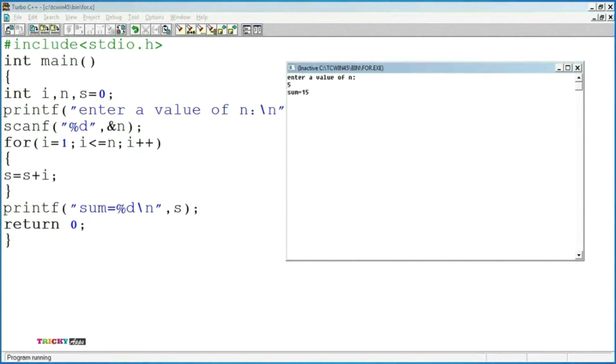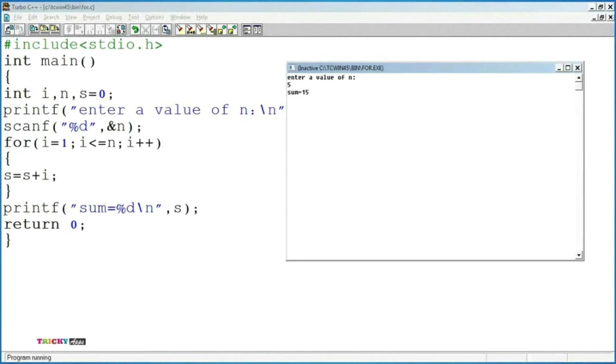Now the control will move to the iteration or increment condition. Now the i value is updated to 2. At i = 2, 2 is less than or equal to 5. Then the loop body has s = s + i. Now the i value is updated to 2 and s = 1.